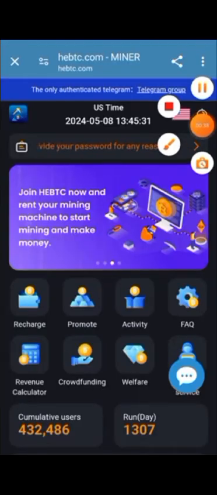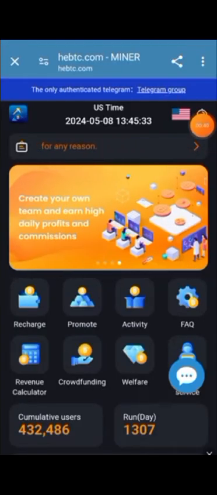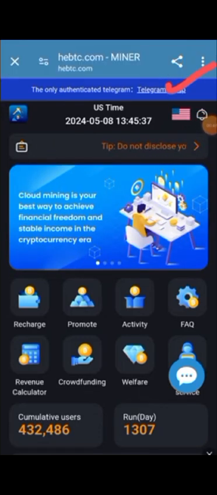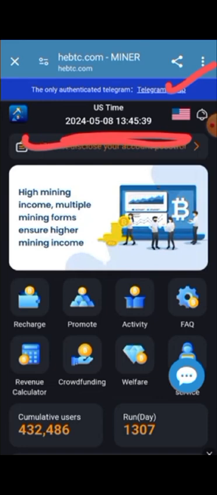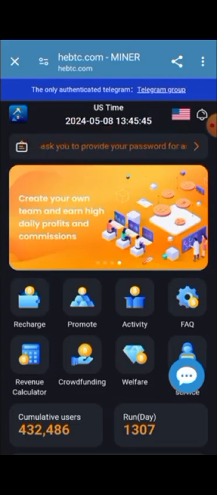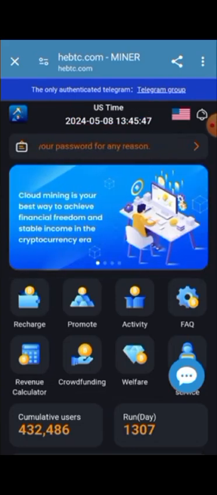Guys, after a successful login, this interface comes in front of you. You can see the authorized Telegram numbers and Telegram groups available, so you can check them out. There is a notification bar here, the registration date and time, and the pictures of this platform, which you can check out to create your own team and earn commission.